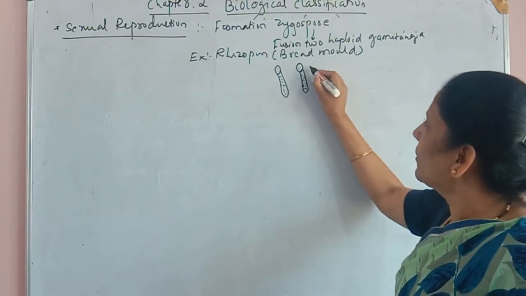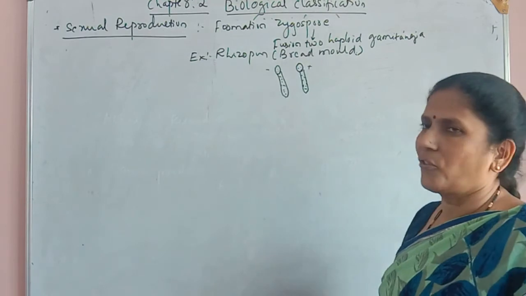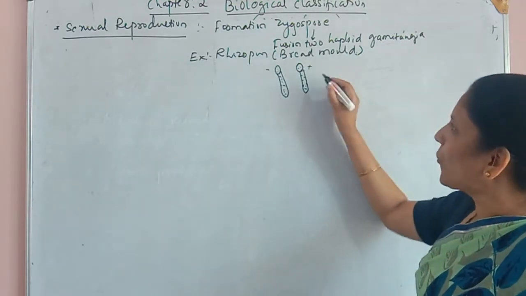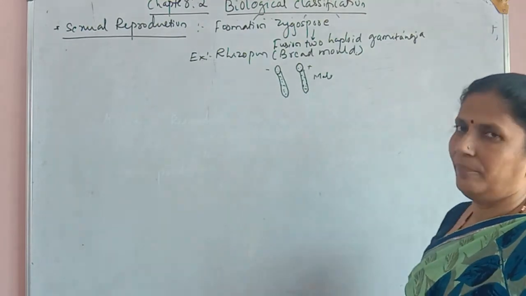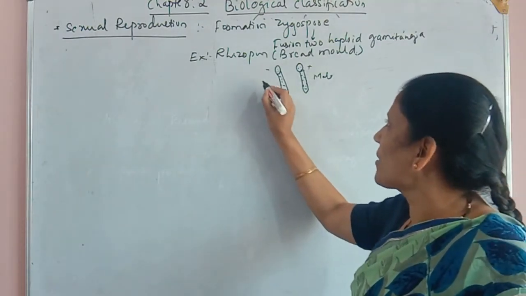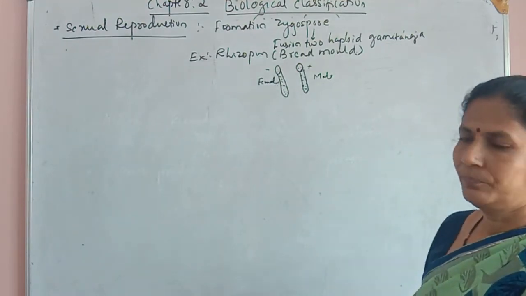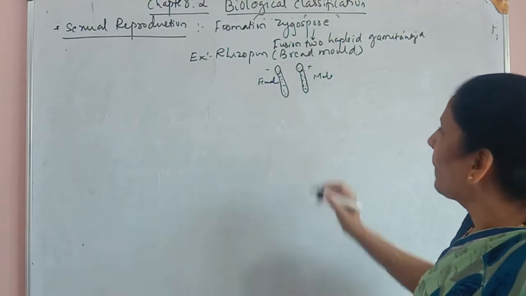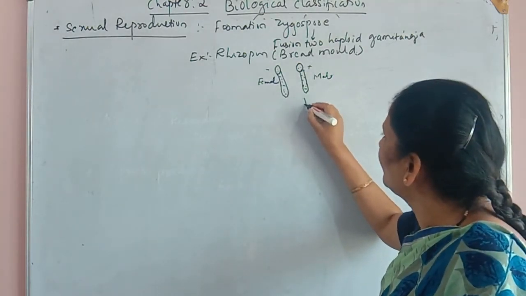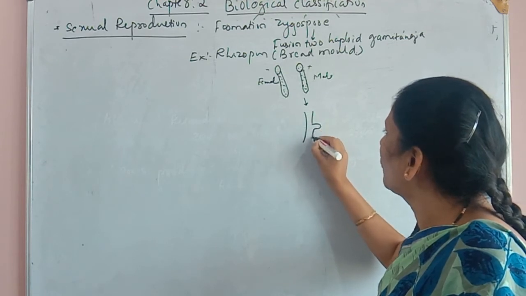One of them has a positive charge and the other a negative charge. The positive hypha is usually considered the male hypha and the negative hypha is considered the female hypha. When they start growing simultaneously, somewhere in between there is a formation of some outgrowth.